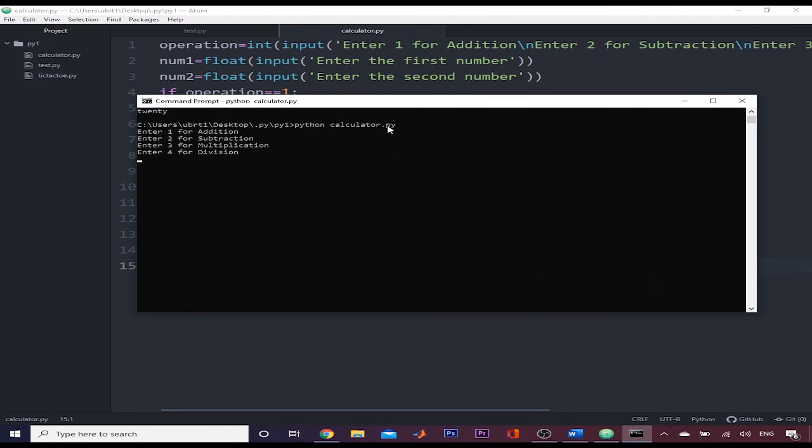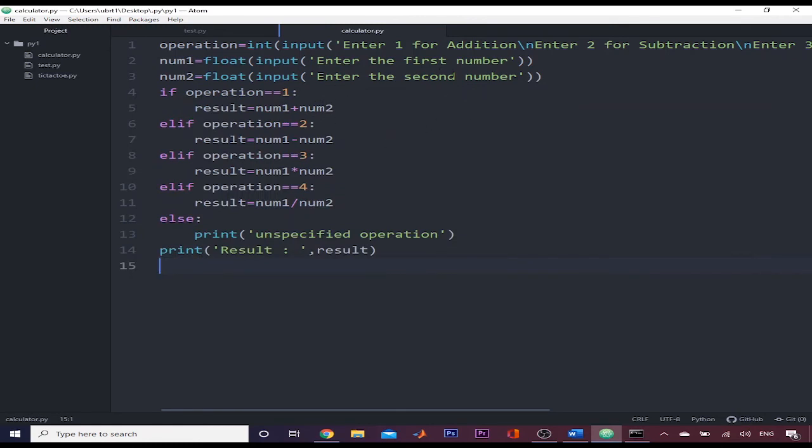So it has given us a menu. I will select 1, then I will enter. The first number is 10, the second number is also 10, the answer is 20, and the answer is in float because we have taken the inputs in float. I will also give here a space, and I will add colons so our program looks better.